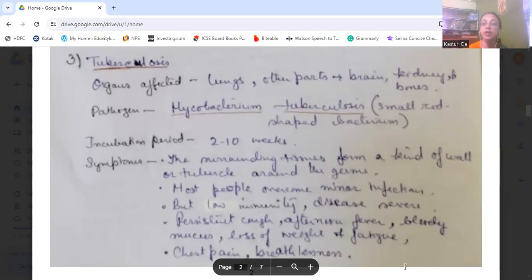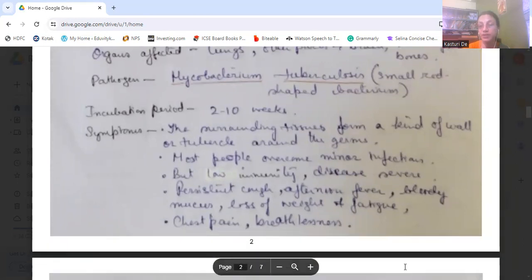Most people generally overcome these infections, but if there is low immunity, the disease becomes severe. The main symptoms here are a persistent cough. The person coughs too much, and the cough stays for a long time. Then there is afternoon fever. The mucus that comes out during coughing is bloody. There is loss of weight and fatigue, chest pain, and breathlessness also.